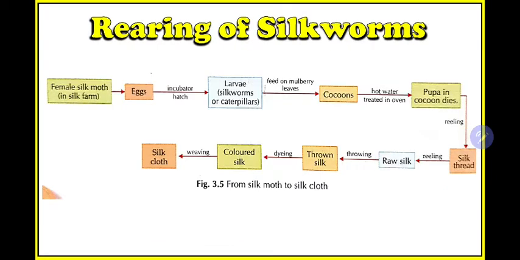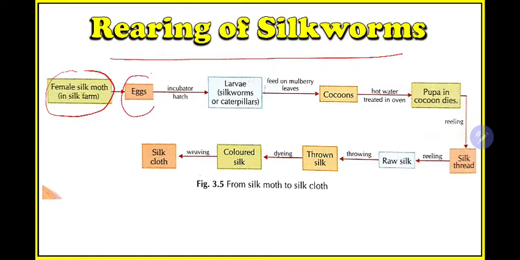So now you see the overall process again in detail. Just now we have explained each step, so just look at the overall process. It starts from the female silk moth. First we'll take the female silk moth, then after some time she will lay the eggs.